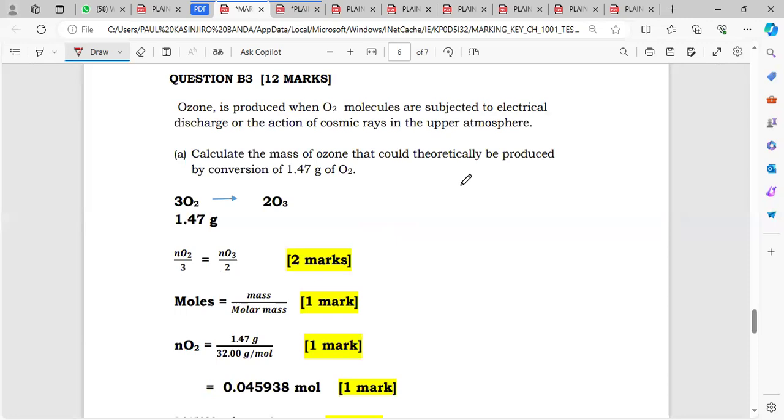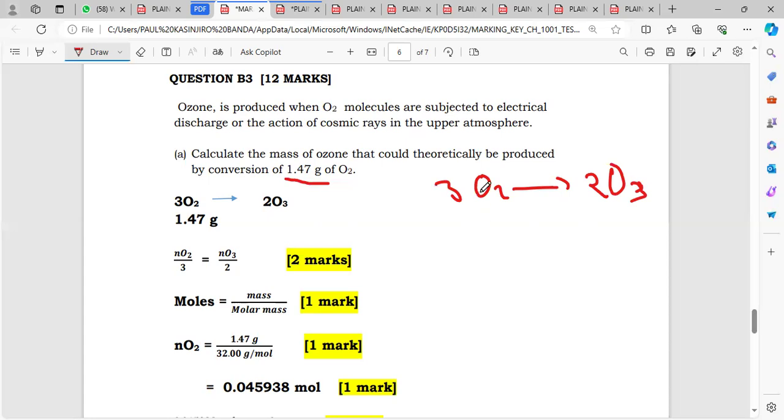The first question says to calculate the mass of ozone that could theoretically be produced by the conversion of 1.47 grams of oxygen. They have given us the formula: 3O2, when exposed to electrical discharge, becomes 2O3. So how are we going to solve this, guys? We're simply going to use the mole ratio.